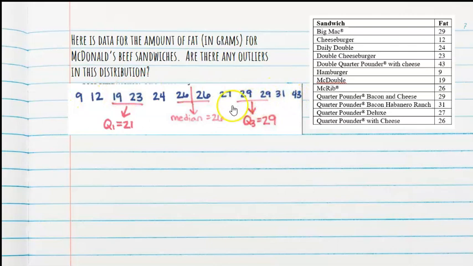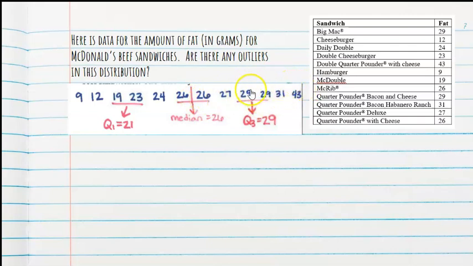And I'm going to find the median. Now this time there's an even number of pieces of data. So I take the middle two and I average them. I get a 26. Then for the low end, because I averaged them, I'm going to count that 26 right here in my low end because they were averaged. If there was an actual value, I would not include it. But because it was averaged, I'm going to count it. Look, I have 6 pieces of data down here, and I find the middle two, and I average. Q1 is 21.